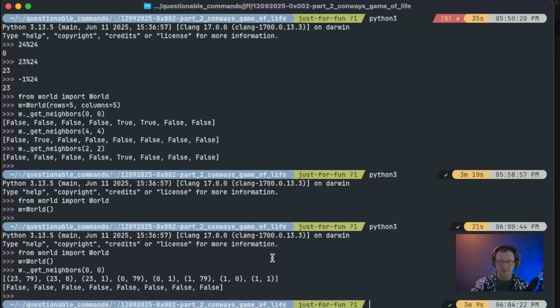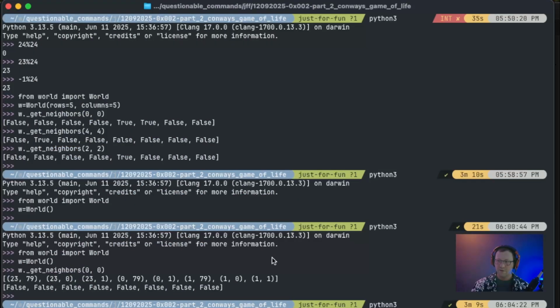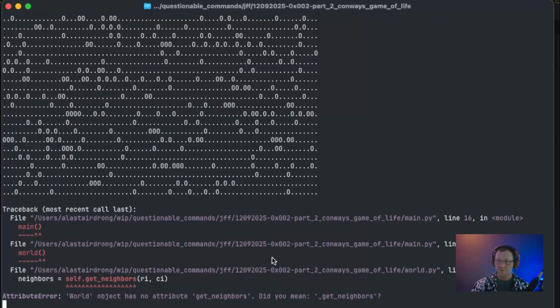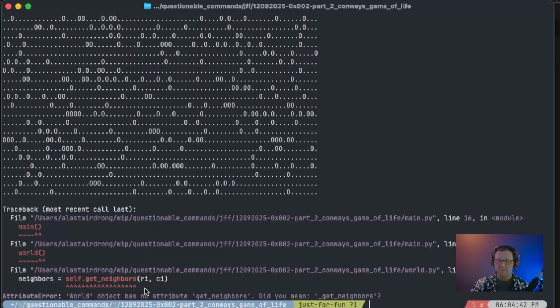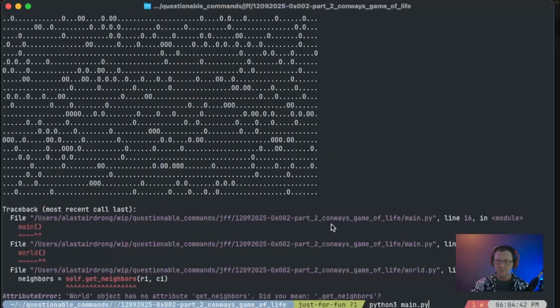So let's go ahead and remove our test code, or let's comment it out in case we want it again. And let's run our code and see what happens. Yes, we renamed get_neighbors, so we need to go fix that in our call method. All right, should be the only place it is used, so we should be good now.